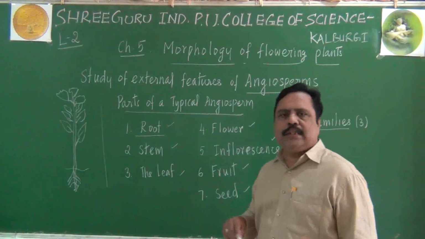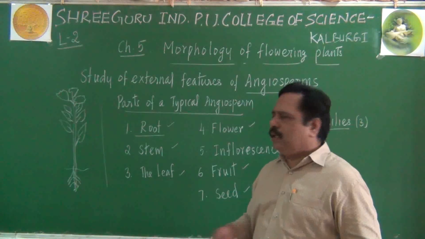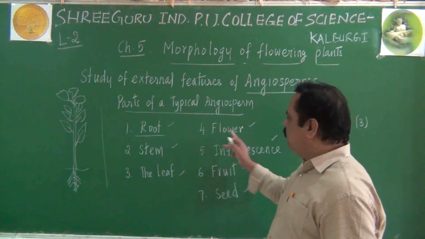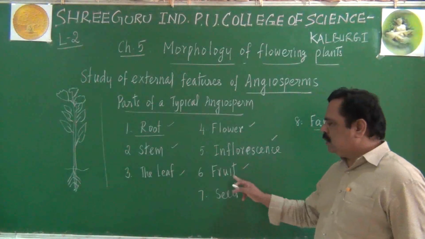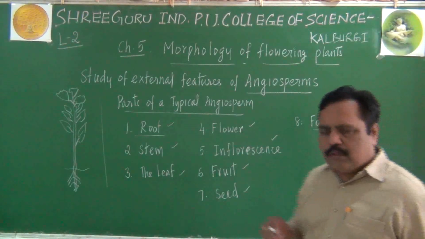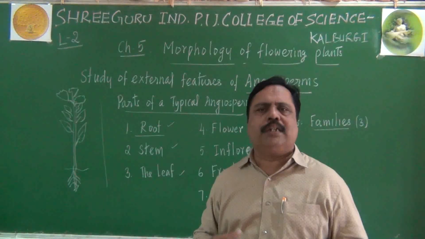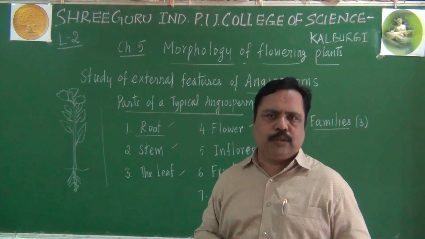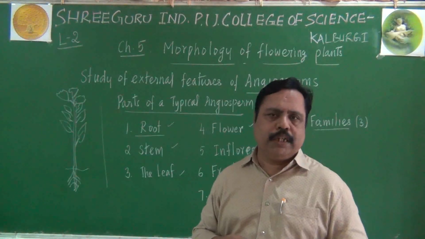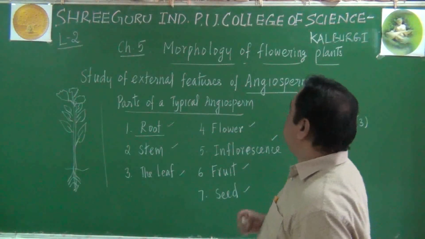So, what are the points in morphology? What parts can you see in a flowering plant? Root we can see, stem we can see, leaf is there, flower is there, inflorescence, fruit, seed, like that. Apart from that, you will be studying some of the families of angiosperm. There are hundreds of families under angiosperm, and among them we will be studying only 3 in this lesson. So, this is the outline of the morphology of flowering plants.